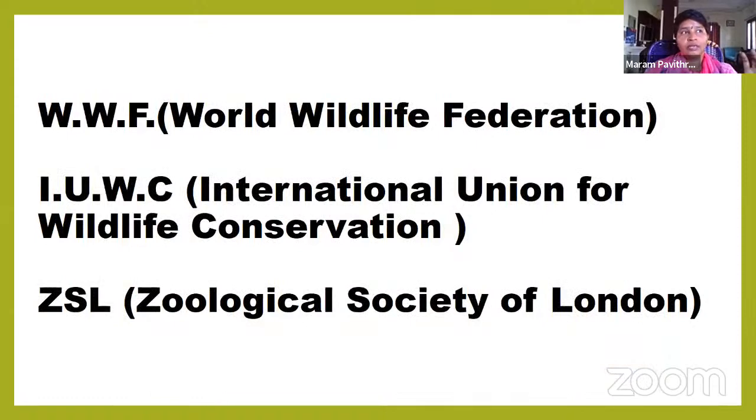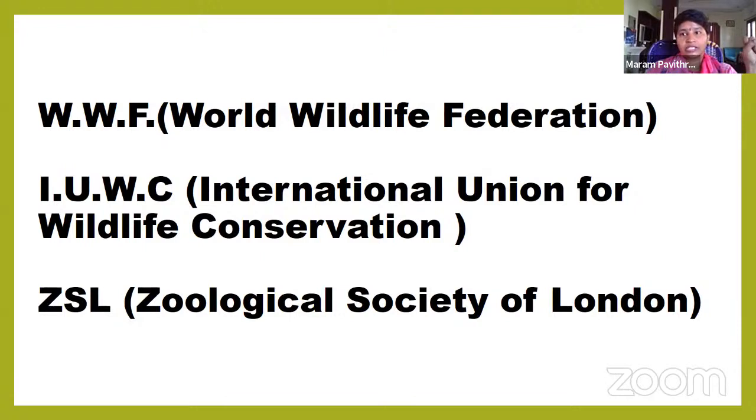So if we do not protect the endangered animals, they can wipe off, or they can completely vanish from this earth planet. So the World Wildlife Federation, WWF, International Union for Wildlife Conservation, and Zoological Survey of London.